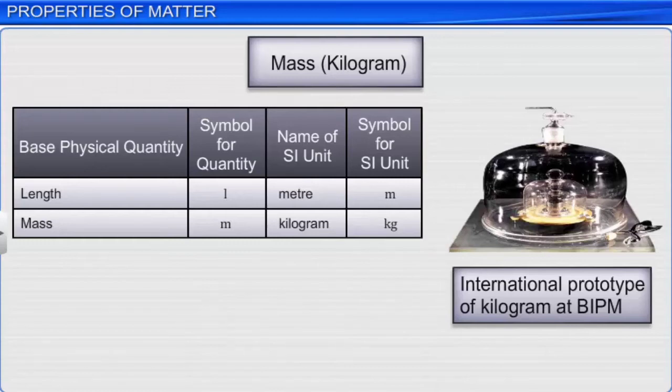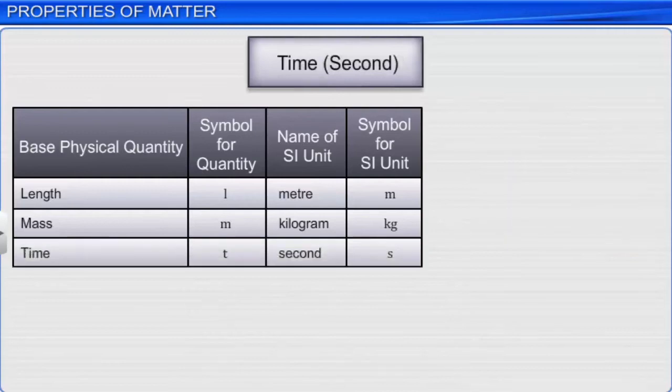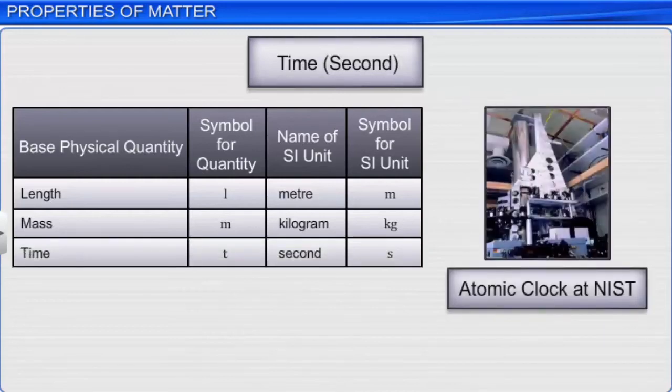The SI base unit of time is second. It is based on the radiation from the cesium-133 atom and is defined as the duration of 9192631770 periods of the radiation, corresponding to the transition between 2 hyperfine levels of the ground state of the cesium-133 atom.